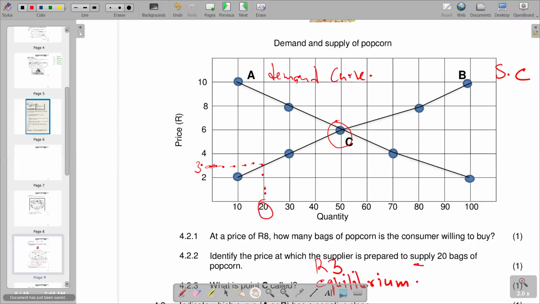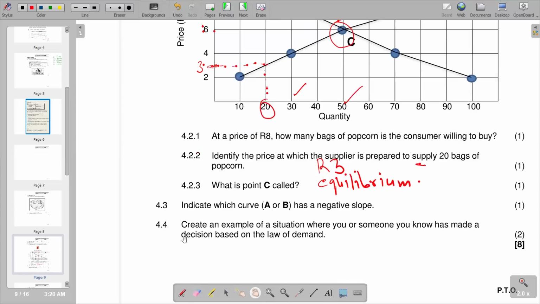So basically, it can be explained from the movement from 6 rand to 8 rand. And you're going to see that quantity demanded is going to fall. At 6, the quantity demanded is 50, and it falls to 30. So when price increases from 6 to 8, quantity demanded will fall from 50 to 30. So basically, that shows an inverse or negative relationship. So that's what we have.